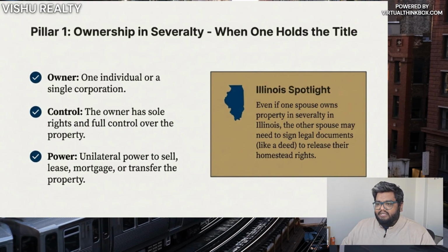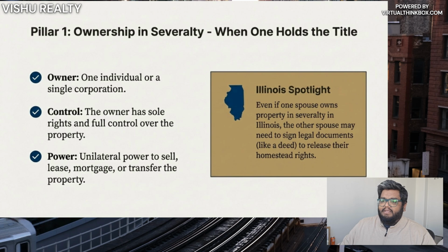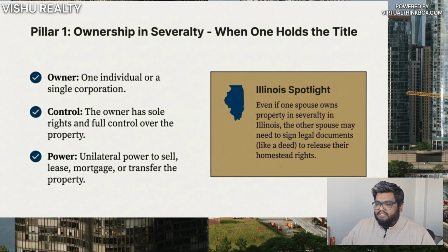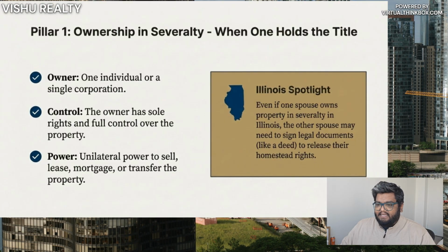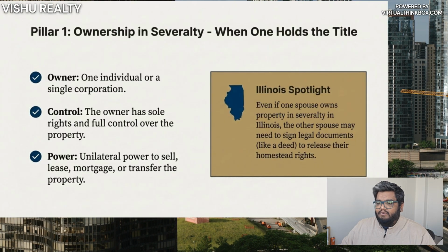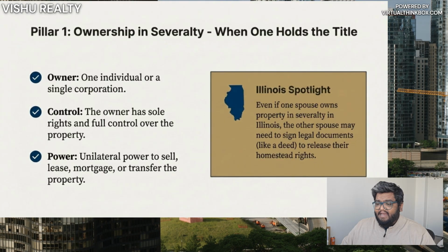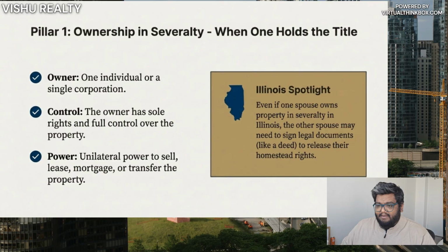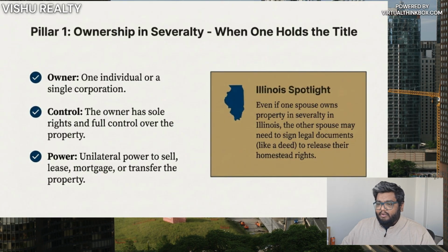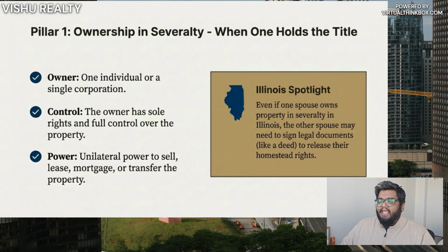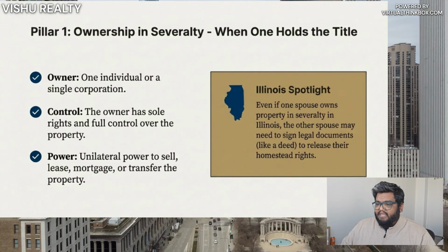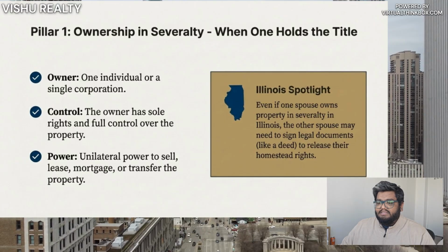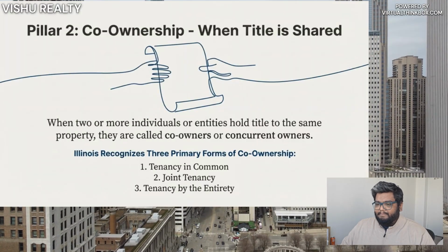Pillar 1. Ownership in severalty. Ownership in severalty means the property is owned by a single person or a single legal entity. That owner has full control over the property and can sell, lease, mortgage, or transfer it without anyone else's consent. However, in Illinois or any other major state, even if one spouse owns property in severalty, the other spouse may still need to sign documents due to homestead rights.